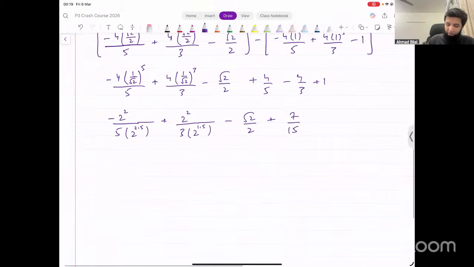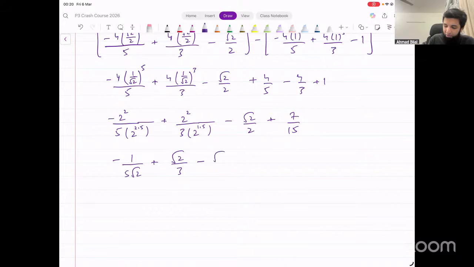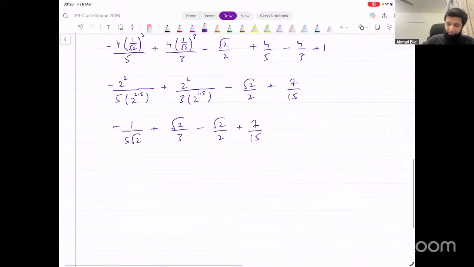Okay. Now let's see, 2 raised to power 2, 2 raised to power 2.5. What does this become? 2 raised to power 0.5 in the denominator, right? So we get minus 1 over 5 root 2, plus here as well 2 squared over 2 raised to power 1.5. In the numerator we'll get root 2, and we have root 2 over 3 minus root 2 over 2 plus 7 over 15. This is what we end up getting.